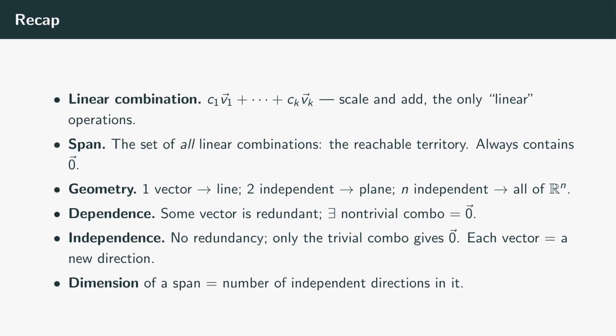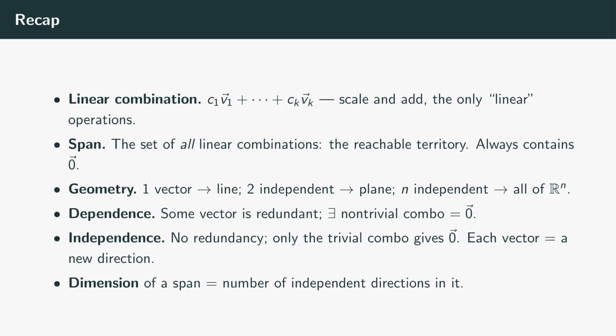Let's recap. A linear combination of vectors is a weighted sum. Scale each vector by a number and add the results. Scaling and adding are the only operations linear algebra allows, which is exactly what makes it linear. The span of a set of vectors is the collection of all of those combinations, the entire region the vectors can reach. It always contains the 0 vector.